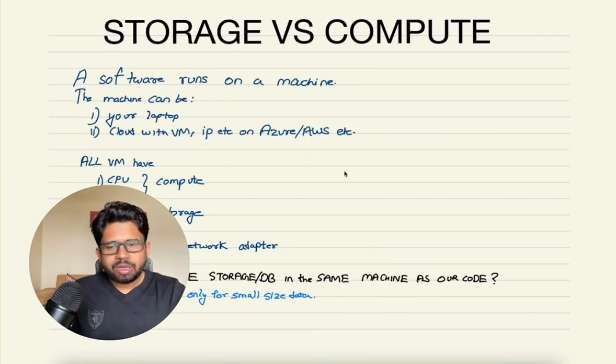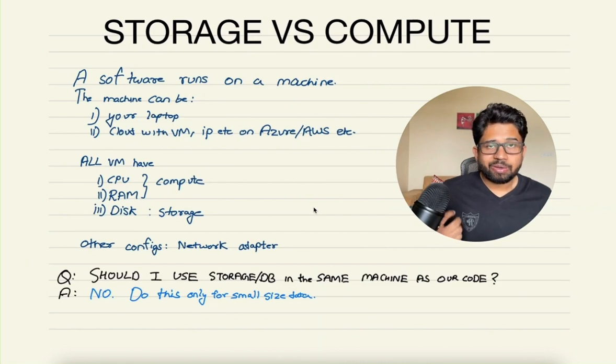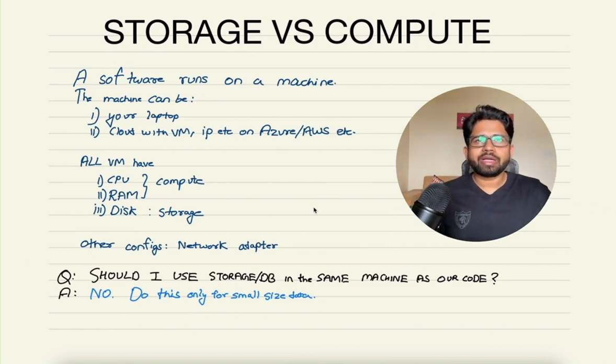Now, before we talk about compute versus storage, we should talk about what happens in a machine which is running your software. When your software runs, it eventually runs on a machine. It can be your local machine, or it can be some machine on the cloud which has a public IP address. It can be hosted on Azure or AWS, etc.